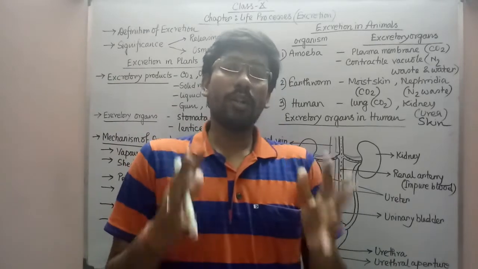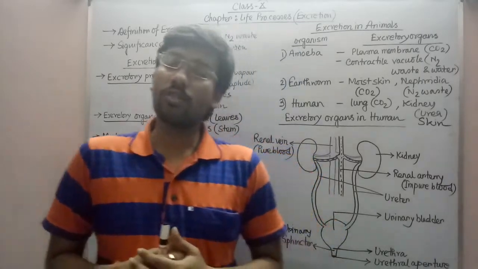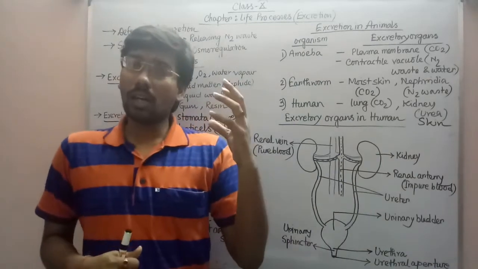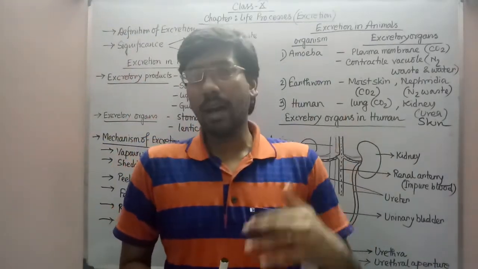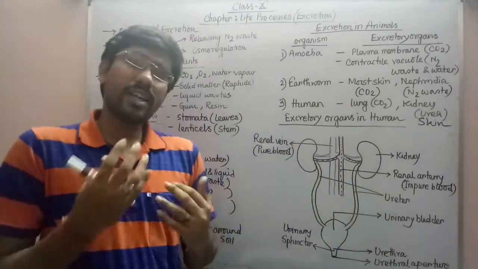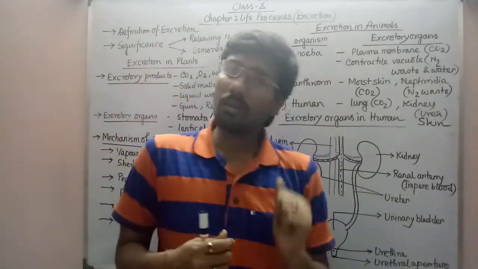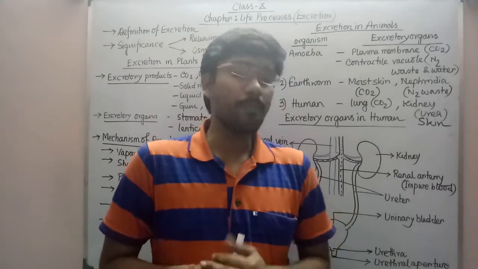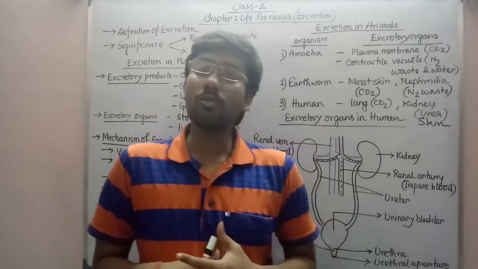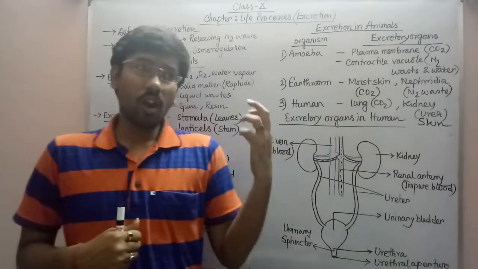Keep it in your mind. Whatever waste materials are present in our blood, if we can release those excretory materials from our body or from any organism's body, obviously the concentration of the blood will come back to normal, because there is a standard concentration of the blood. When the excretory materials start depositing within the blood, the concentration of the blood increases day by day, and obviously it will create a problem. At that time blood can't flow properly through the blood vessels,